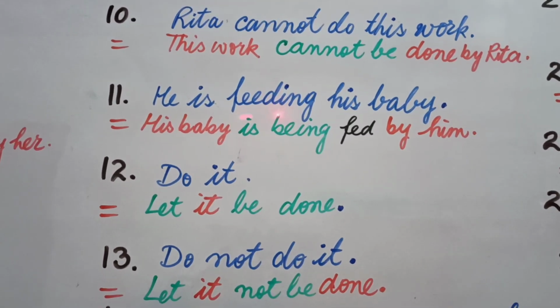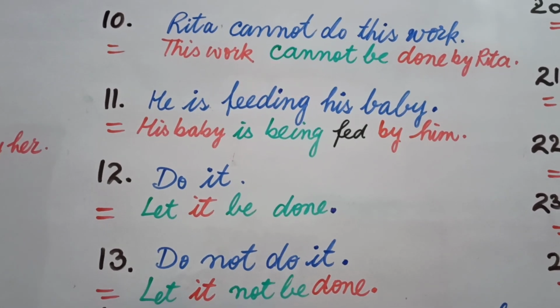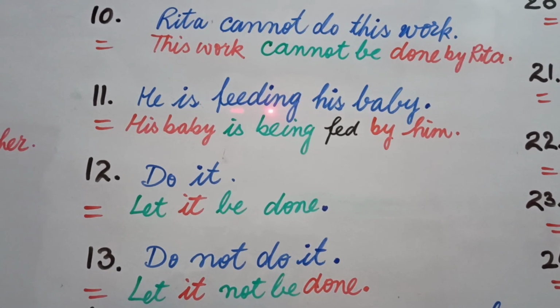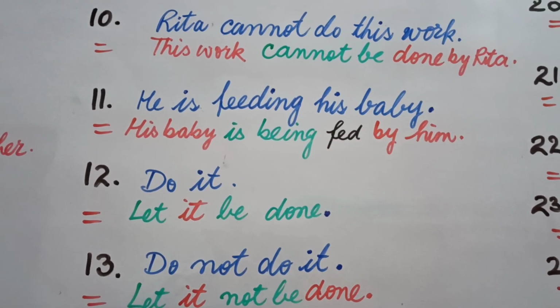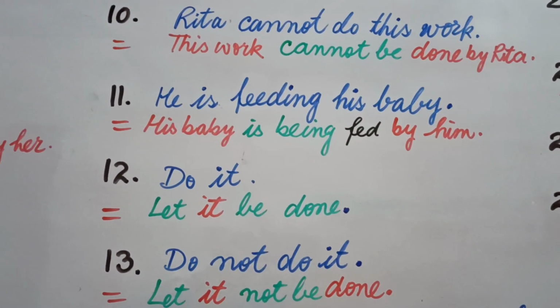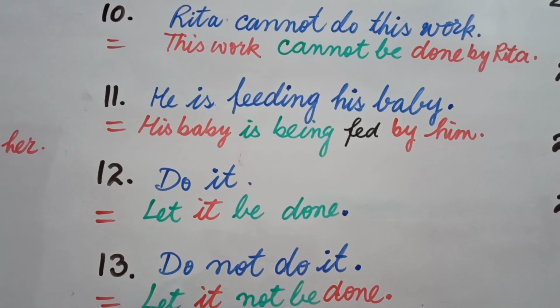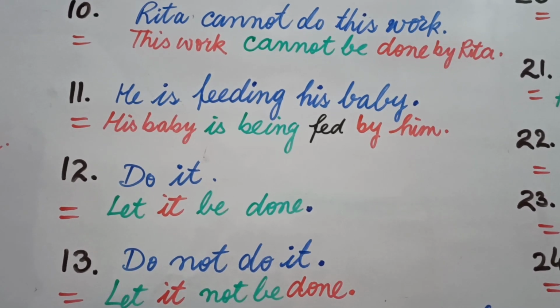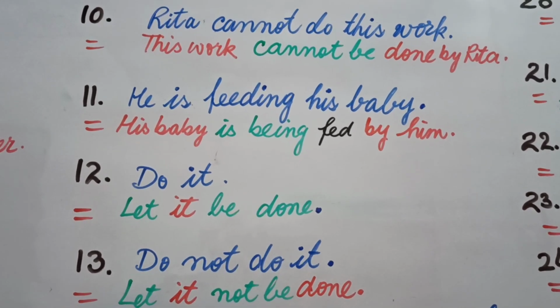Whenever we have any sentence in continuous form, we use being in place of ing, and feed is turned into third form fed. Now the main thing is the third form of feed is fed and ing is turned into being. In this way our answer is his baby is being fed by him.